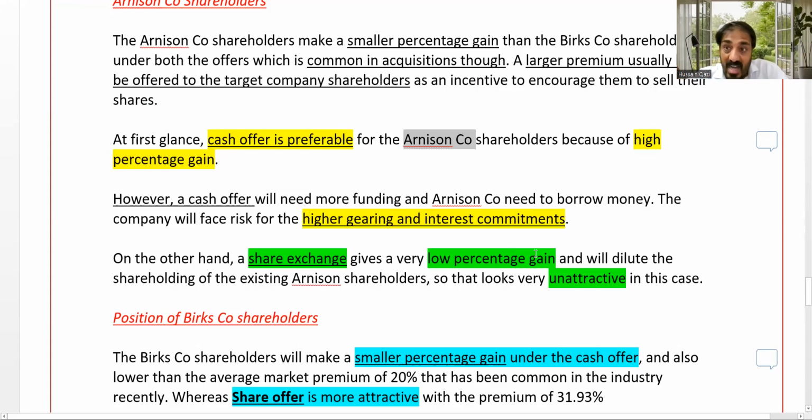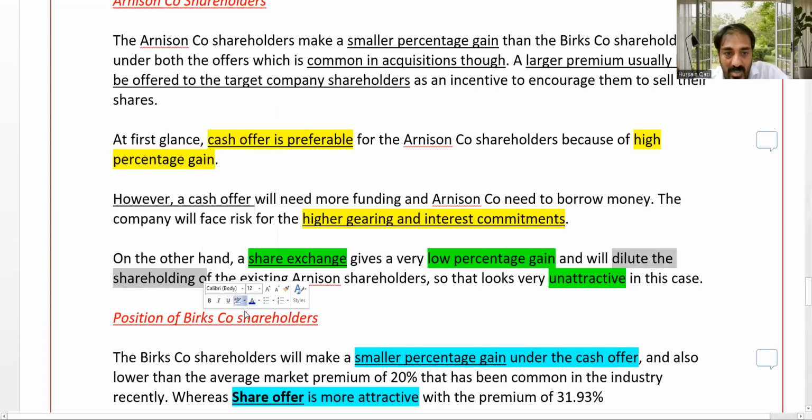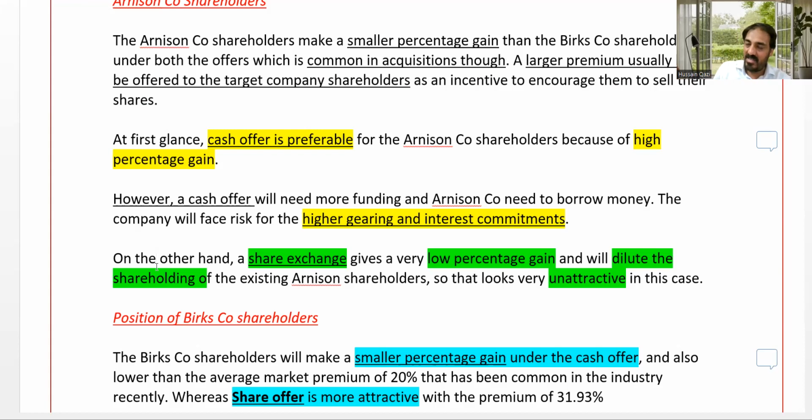But one more negative point is that it dilutes the shareholding as well. Dilution of shareholding is a drawback. On the other hand, share exchange is available. There, no gearing, no interest commitment, but the percentage is lower. Dilution of shareholding also exists. So maybe this is unattractive.